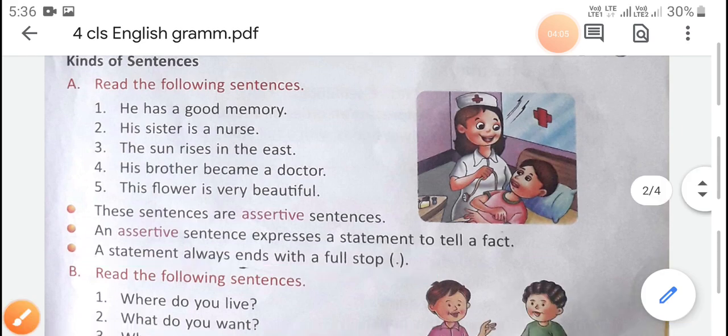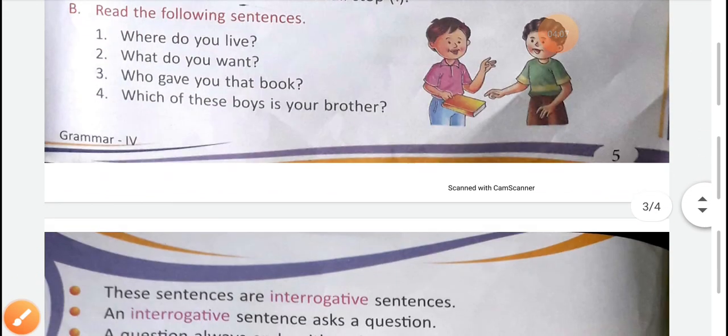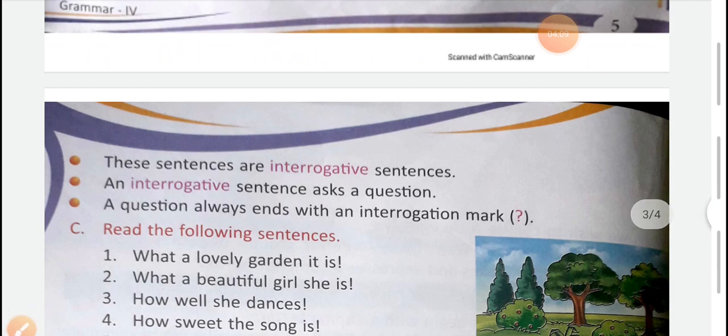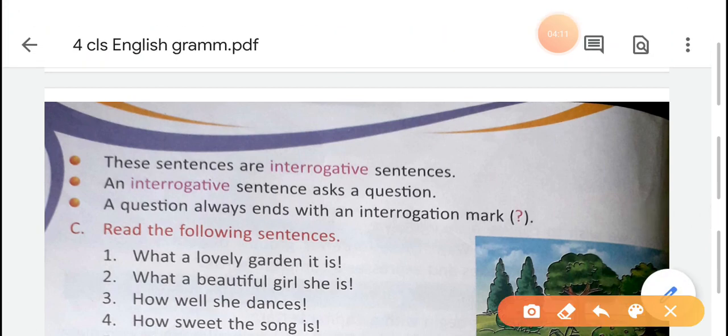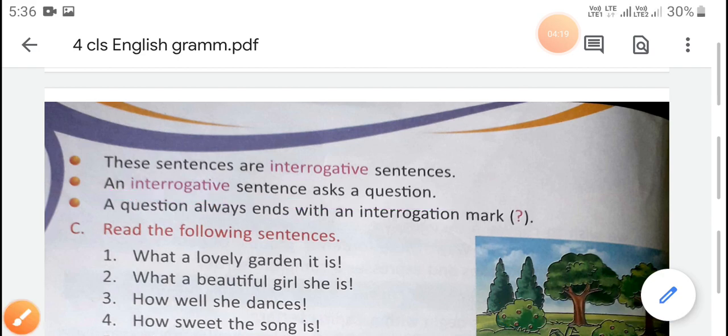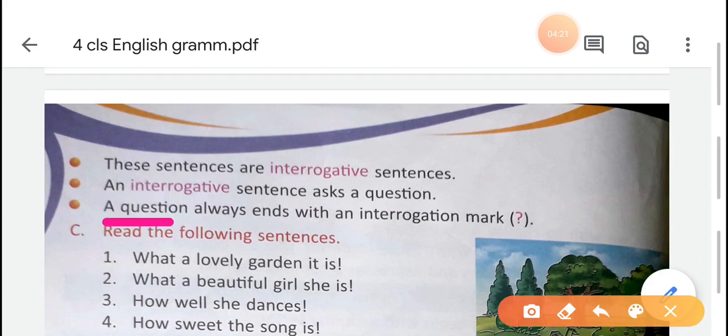Now next kind of sentence is interrogative sentence. What is an interrogative sentence? An interrogative sentence asks a question to us. So we have to put a question mark after the sentence.